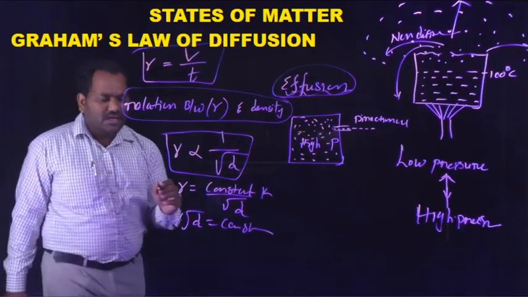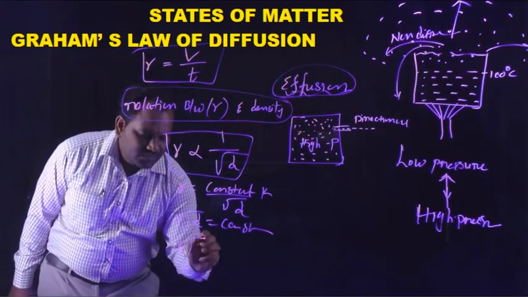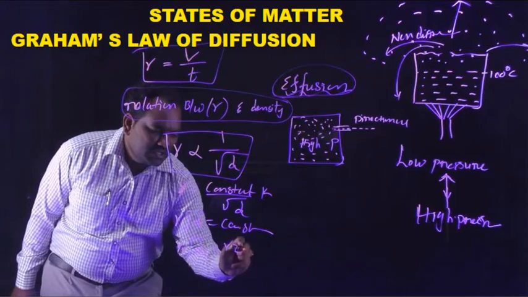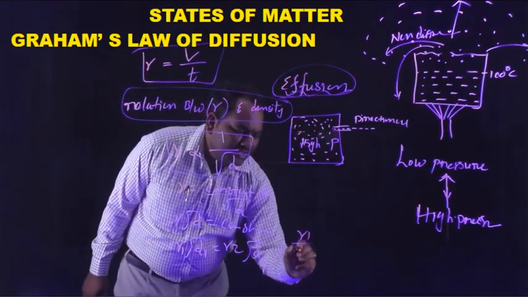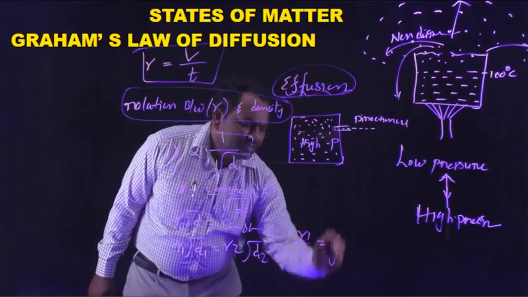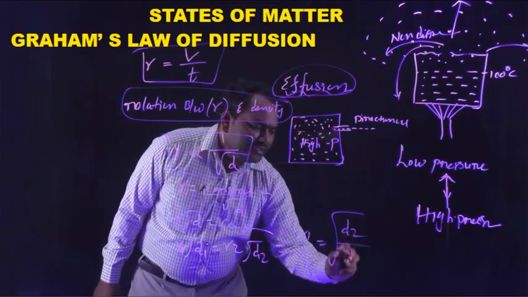It means R1 root D1 is equal to R2 root D2. It means R1 by R2 is equal to root of D2 by D1.